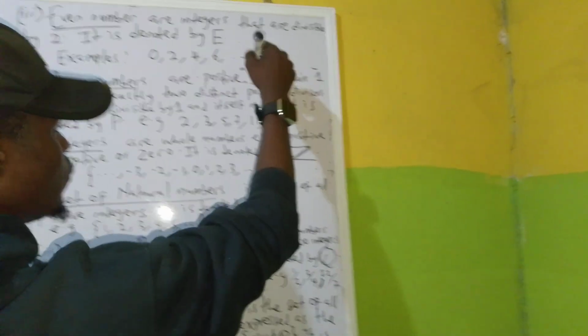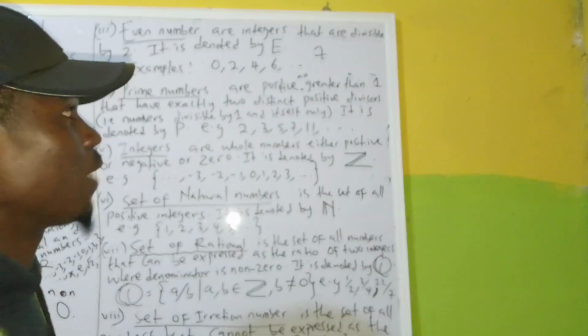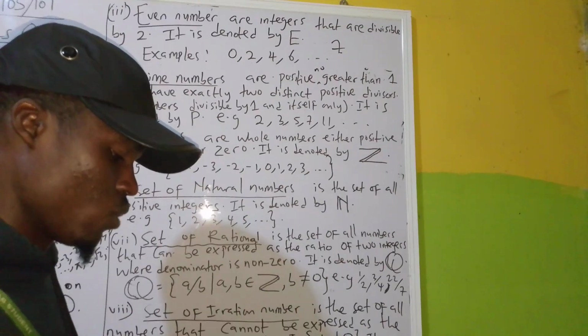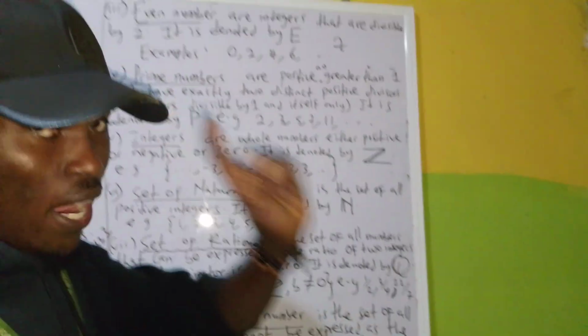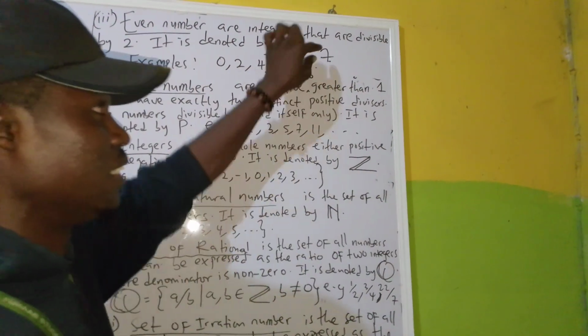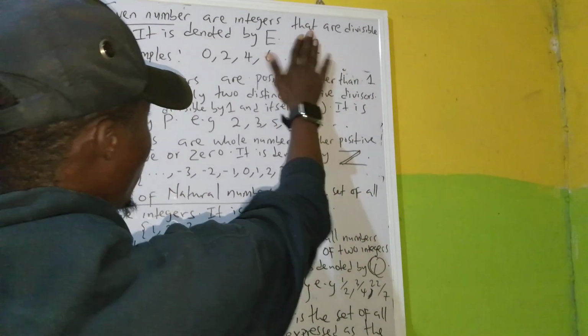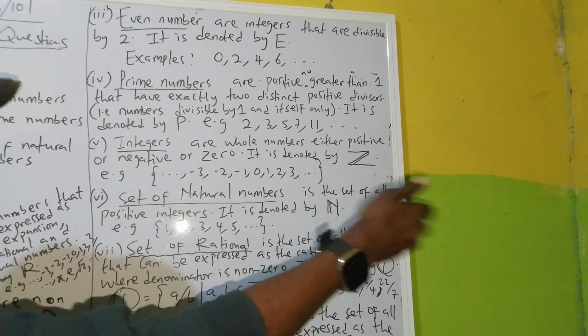Look at 7. If you try 2, it cannot go. If you divide it by 2, there will be a remainder. If you try 3, it cannot go. If you try 4, it cannot go. If you try 5, it cannot go. It is only 1 and itself that it can be divided by without a remainder. So that is what we call a prime number. You can think of several numbers like that after 11.